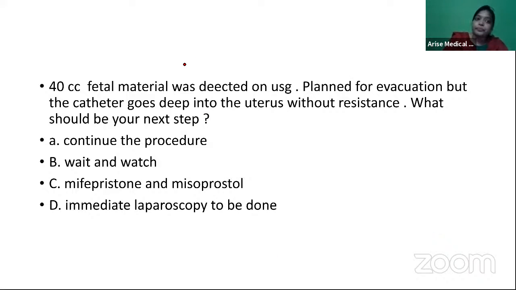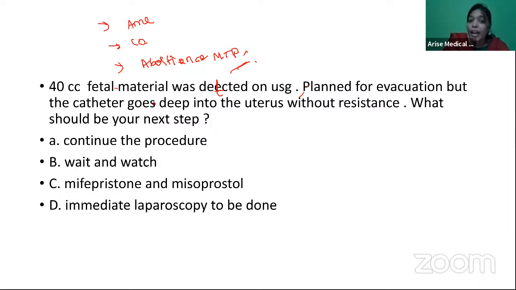Next. So till now we understood the topics which were important were amenorrhea, then contraception, and then you see there are abortion questions. So abortion and MTP is also one important topic, guys. Okay. Fetal material was detected on USG. We planned for evacuation, but the catheter goes deep into the uterus without resistance. What should be your next step?